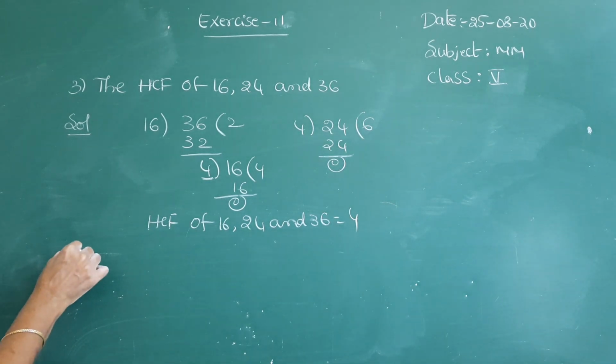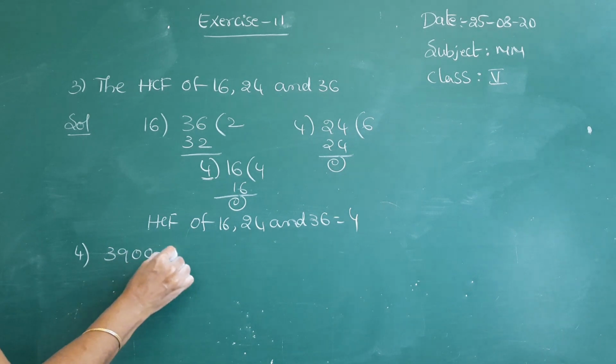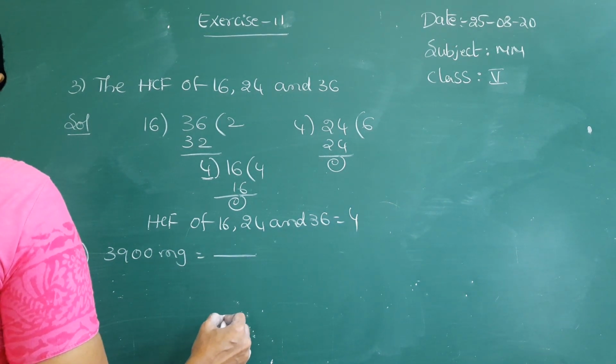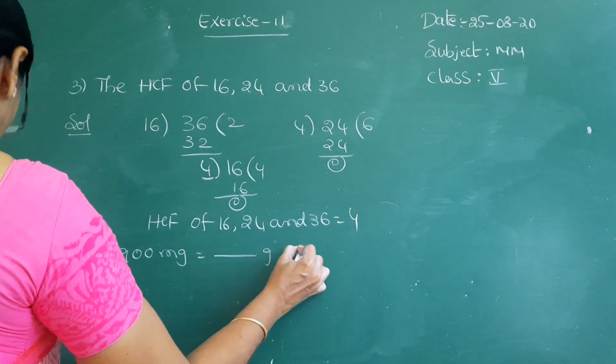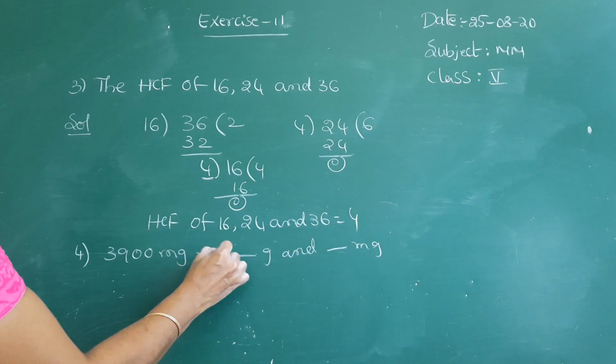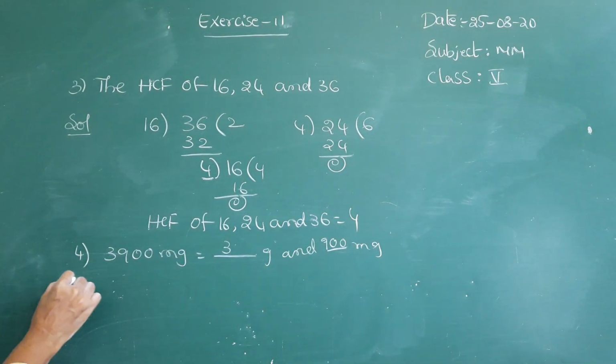So fourth problem. 3900 mg is equal to dash grams and dash milligrams. They give here dash grams and dash milligrams. Okay. See, 3 grams and 900 milligrams here. Okay. See the fifth problem.